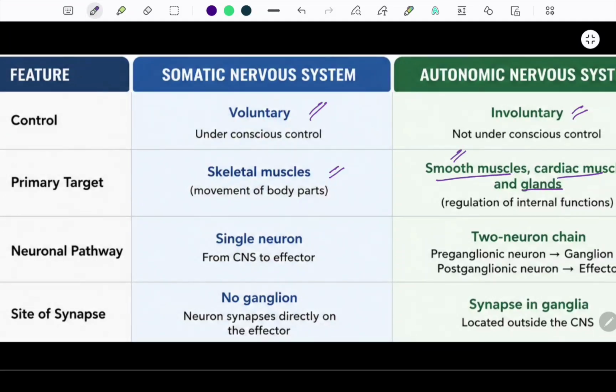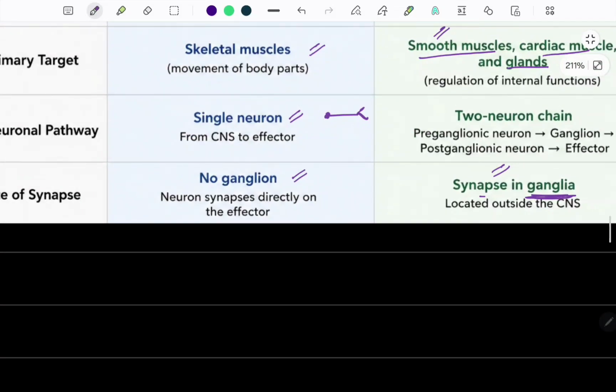In the somatic nervous system a single neuron is involved, whereas in the autonomic nervous system two neuron chains are involved. We will discuss this in detail in our next videos. Moreover, the somatic system does not possess any ganglion, while in the autonomic system the synapse of the two neurons occurs in ganglia between them.